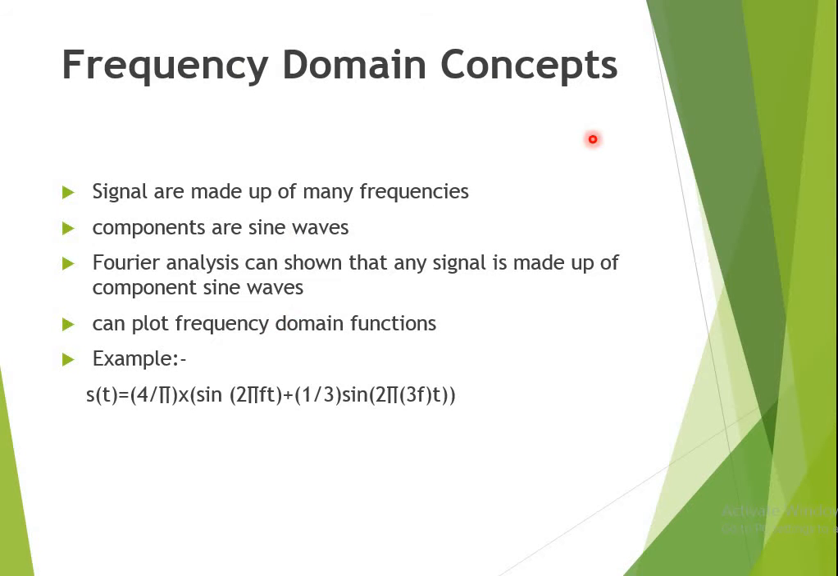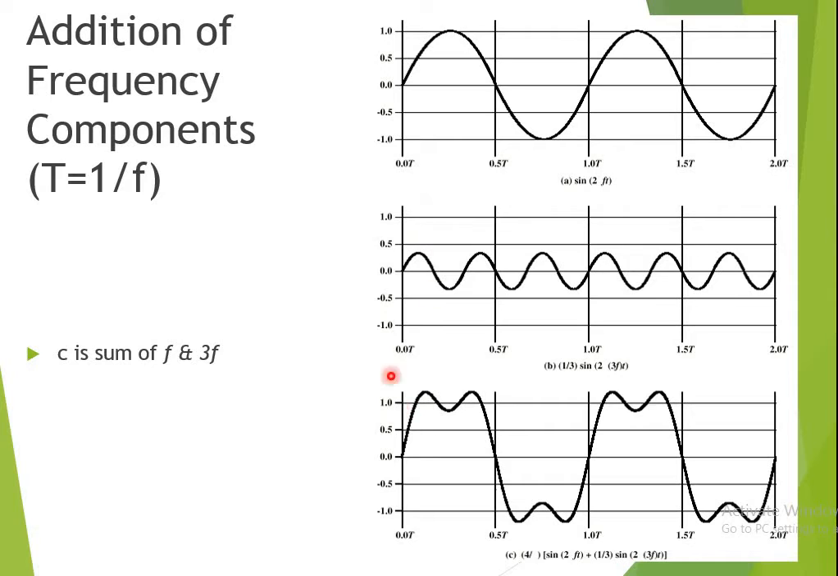Now the next one is the frequency domain concept. What is the representation of a signal in the frequency domain? The signals are made up of many frequency components, such as sine waves. Fourier analysis can show that any signal is made up of components of sine waves, and we can plot the signal in the frequency domain by considering the x-axis as frequency. This example shows a signal represented in the frequency domain. Here f of t indicates the signal representation. Now I have just taken one example.